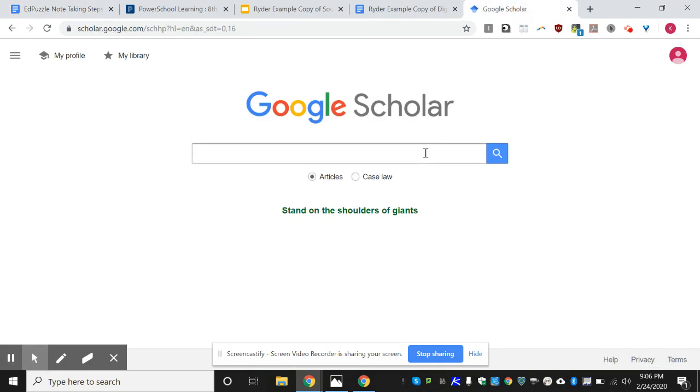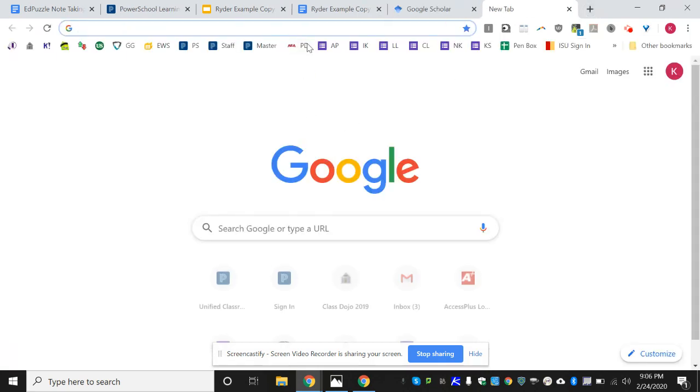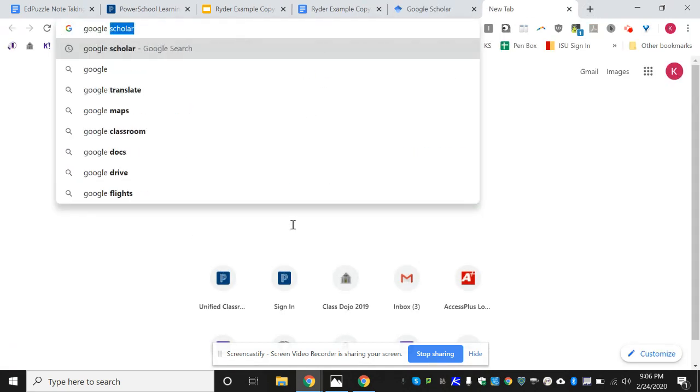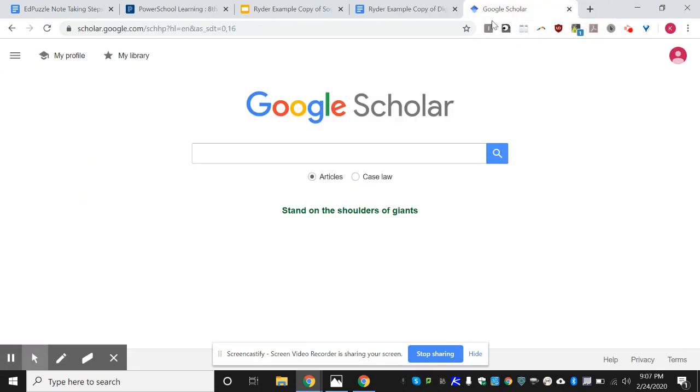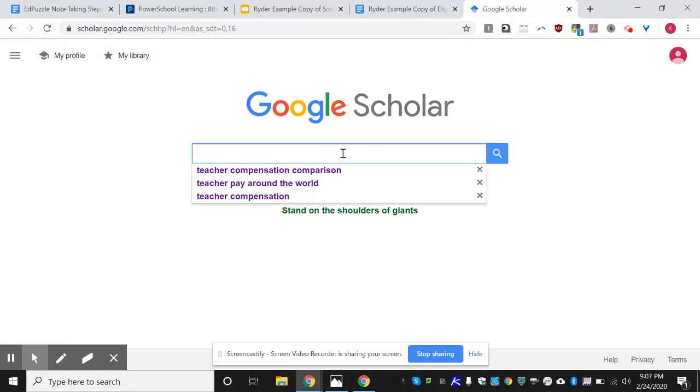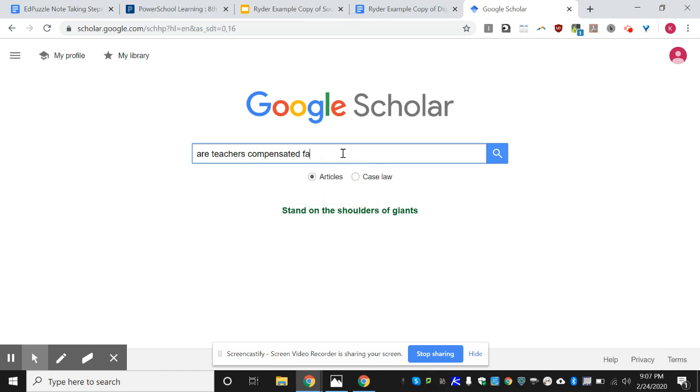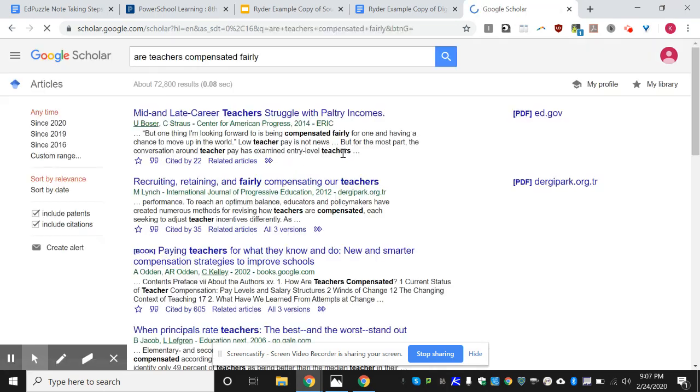The way to get to Google Scholar is by Googling it. So when you have a new tab, you would simply type in Google Scholar and it would take you there. And you'd click on the link. So I could just type, are teachers compensated fairly? That's my big picture question, my compelling question.